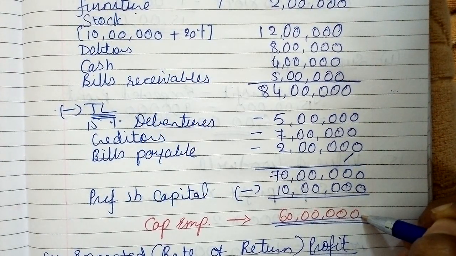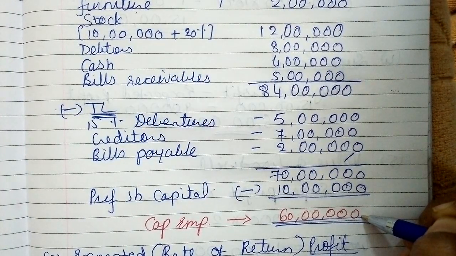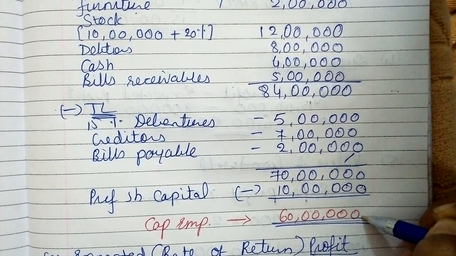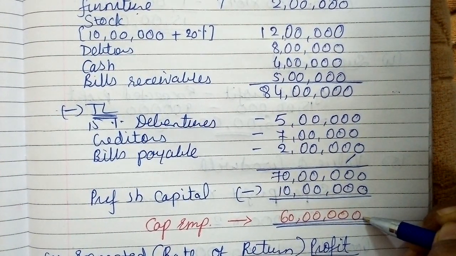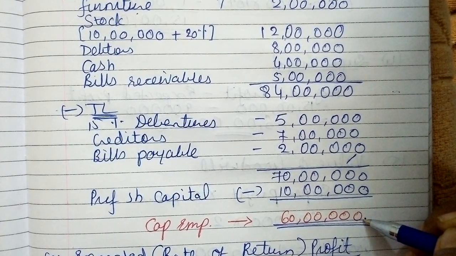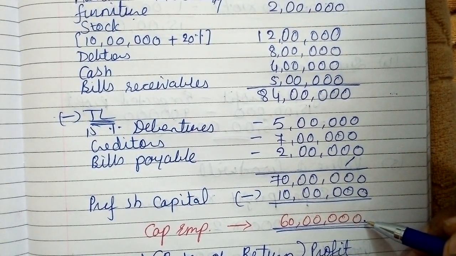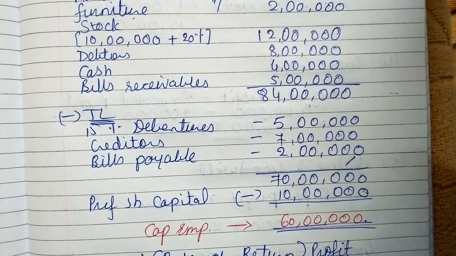But this amount is without the new value of goodwill, right? So the shortcut will be just add 12 lakhs rupees of goodwill into this 60 lakh and you get your net asset, right? I have given you this shortcut in the beginning video session of this chapter. You can refer to that as well, right?